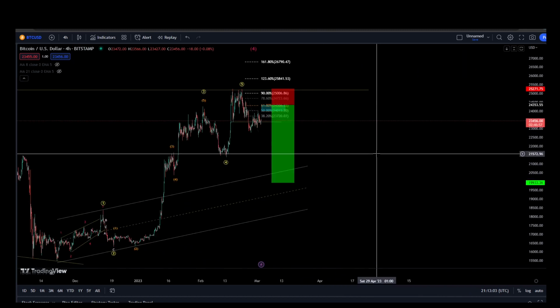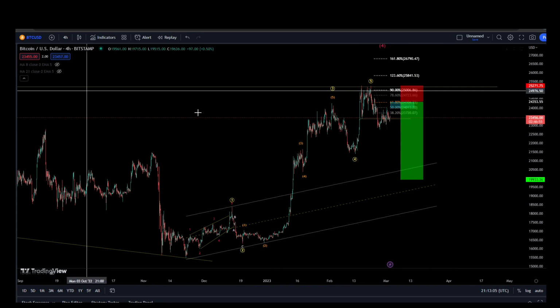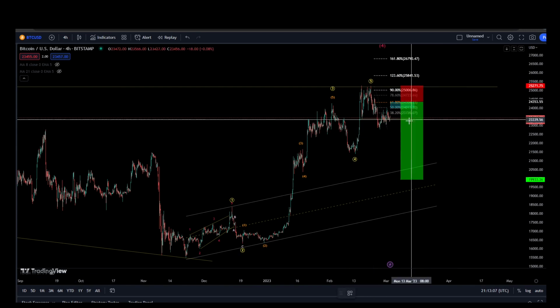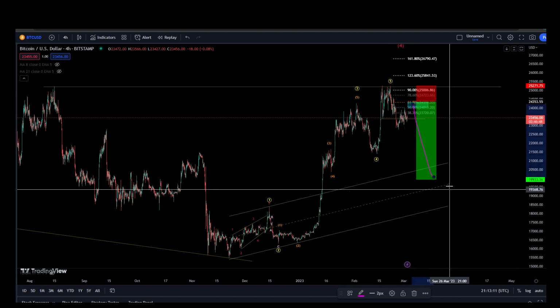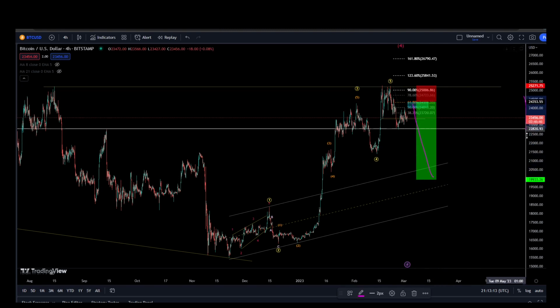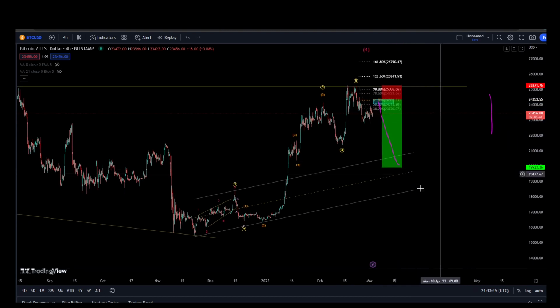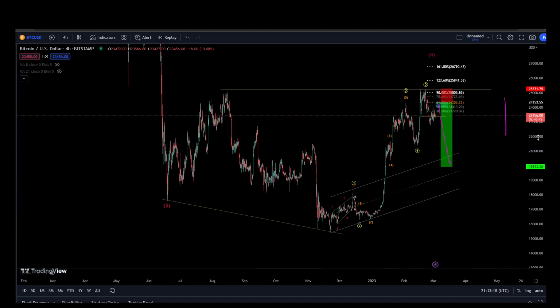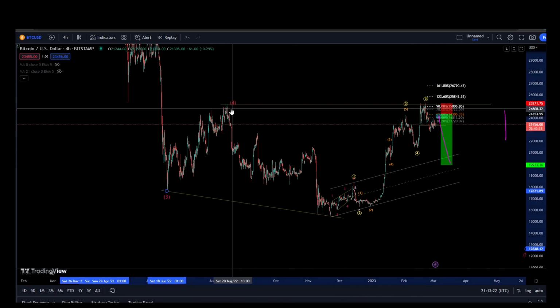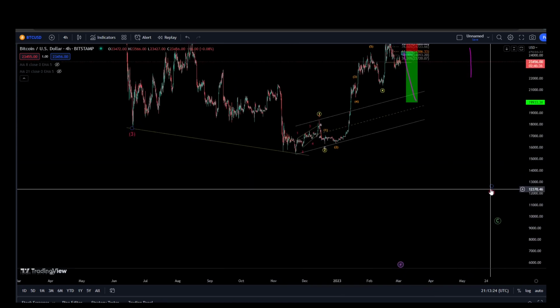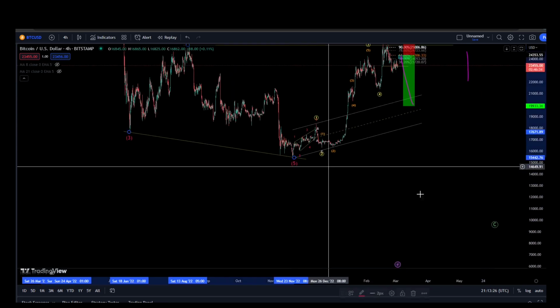However, there's also a possibility where instead of this becoming a wave 1, this would be considered a wave A, and what we might get is simply a 5-3-5 corrective structure or a zigzag again, but then that will give us our wave 2 in a higher degree. And what that essentially means is instead of wave 4 being this expanded flat right here, this will then be the wave 4, this will be the wave 5, and then the wave C has already been completed.